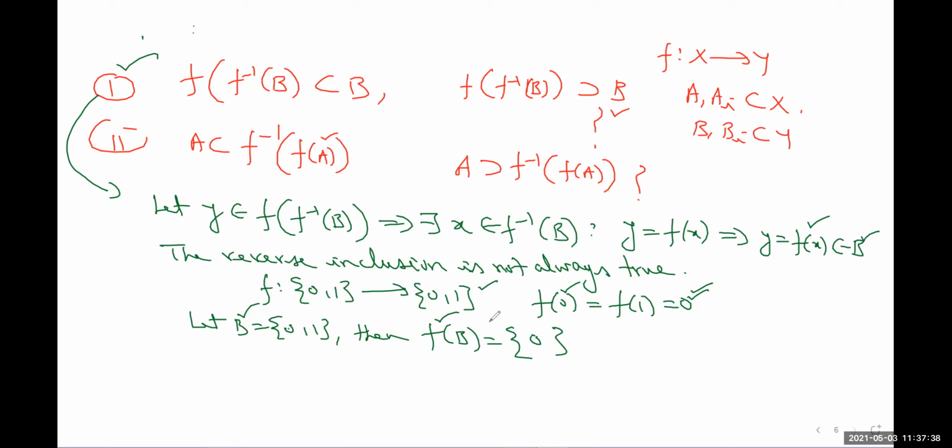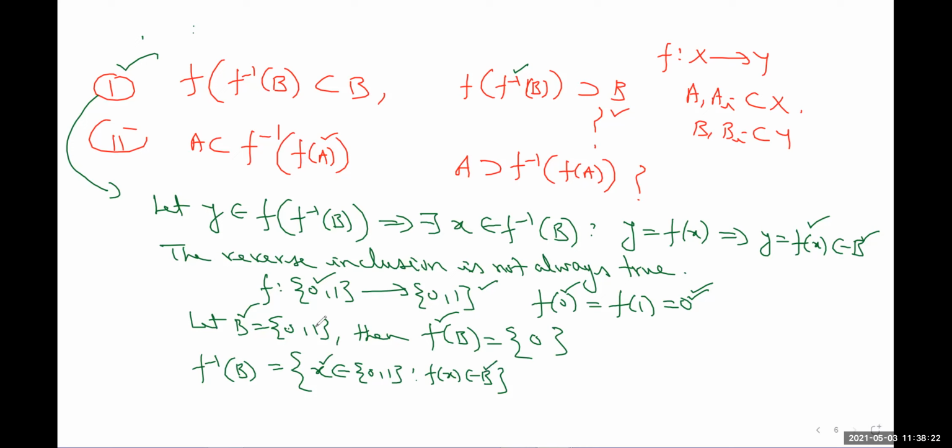Now look, f of B is {0} here. And what do I need to show? I need to show that the reverse equality is not true. So B is the set {0, 1}, and we have obtained f of B. Now look at f inverse B. First of all, we need to find f inverse of B and then take its f. So f inverse of B, the set theoretic inverse of the set B, is the collection of all those elements belonging to the set {0, 1} such that f(x) belongs to B. This is the definition. I mean, the collection of all those elements from the domain whose images are inside B.